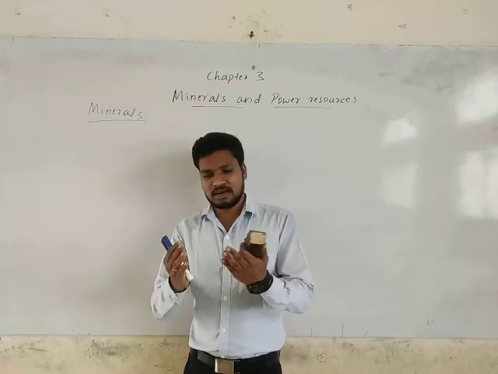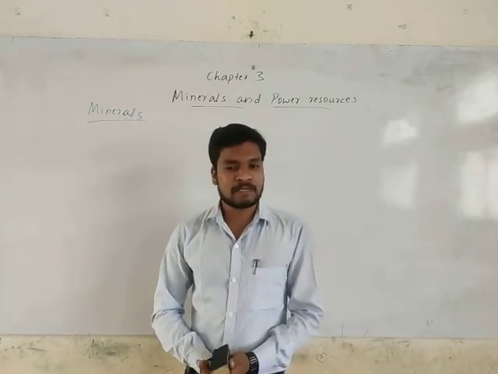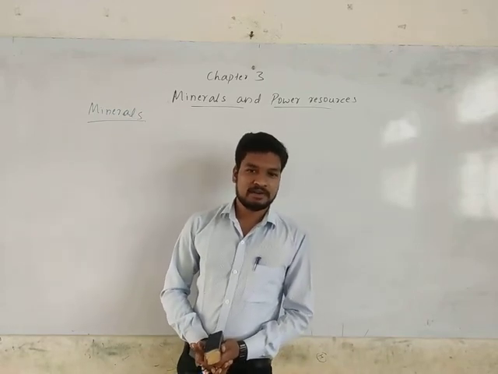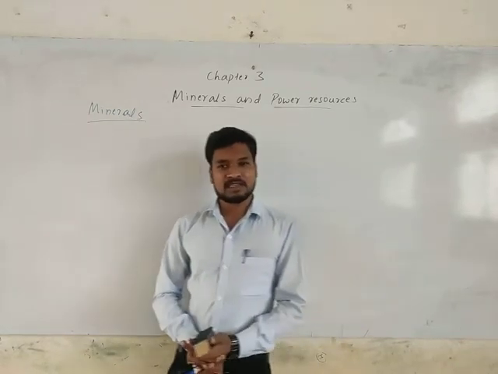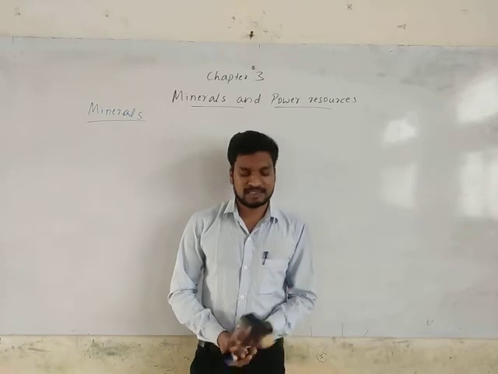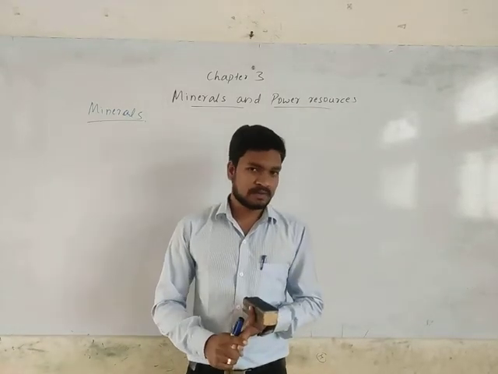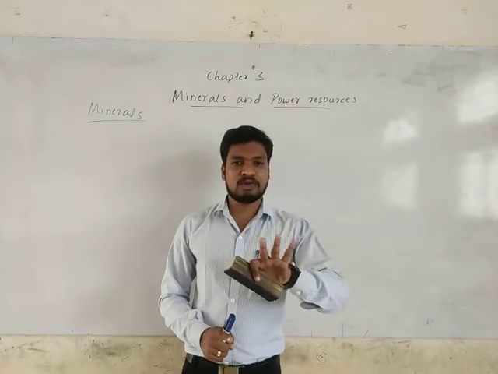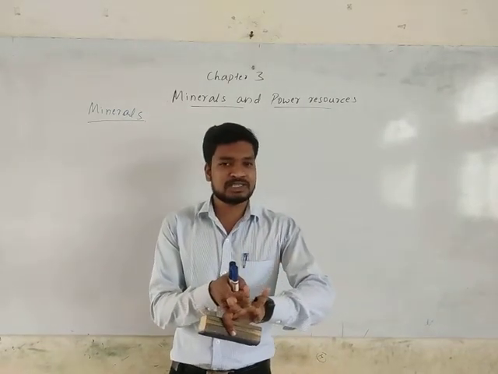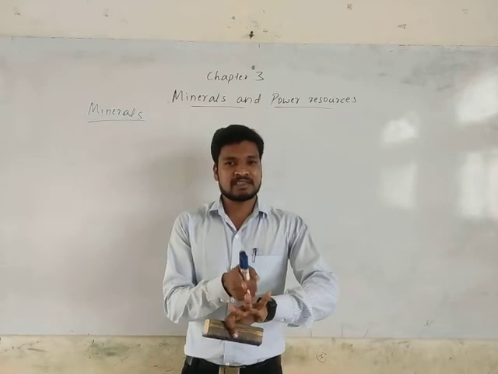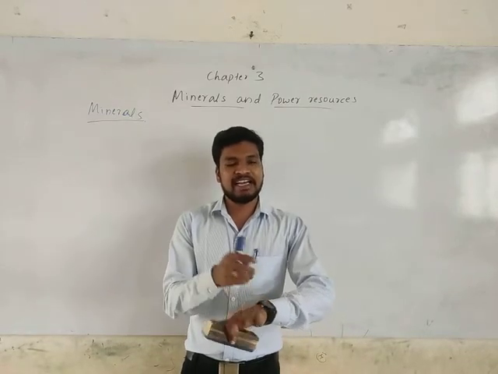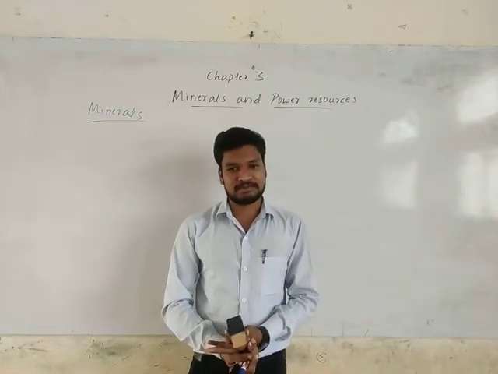Mainly we have three types of rock. What are those three types of rock? We discussed this concept in the 7th class. Yes, igneous rock, sedimentary rock and metamorphic rock. These three types of rock have different chemical compositions, textures and colors. They have varieties of chemical components in them.